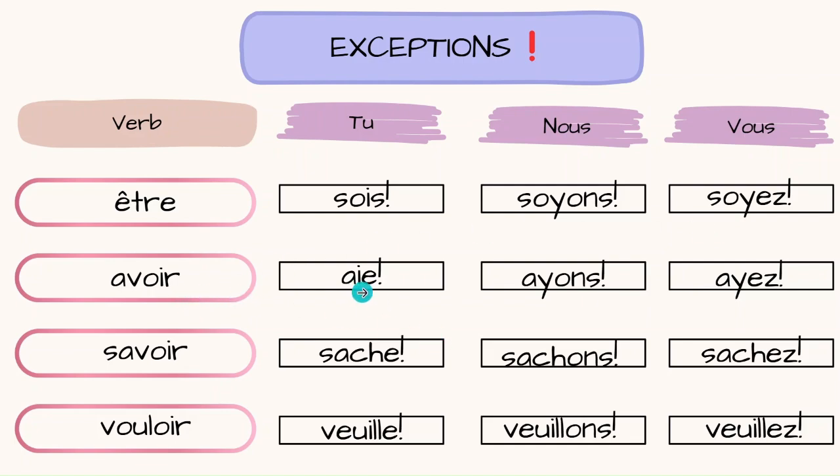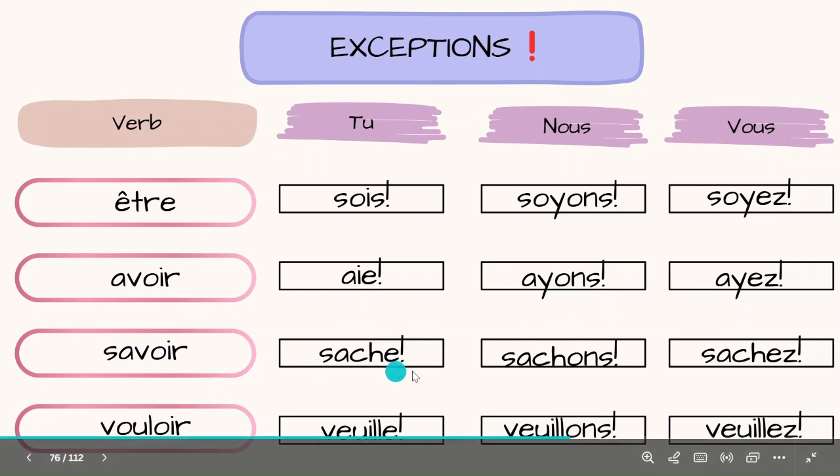Avoir is to have. It becomes aie, ayons, ayez. Savoir is to know. It becomes sache, sachons, sachez. And finally, vouloir is to want. It becomes veuille, veuillons, veuillez.